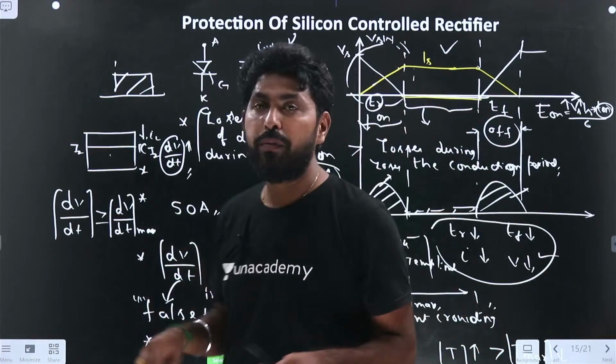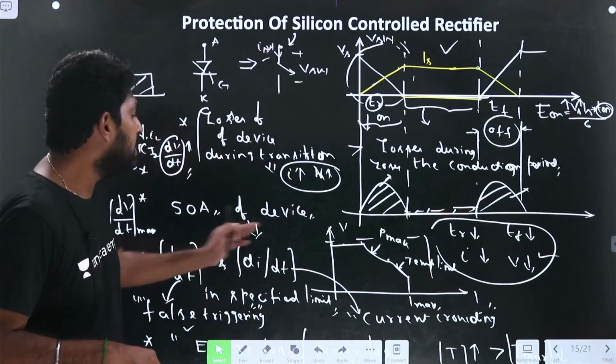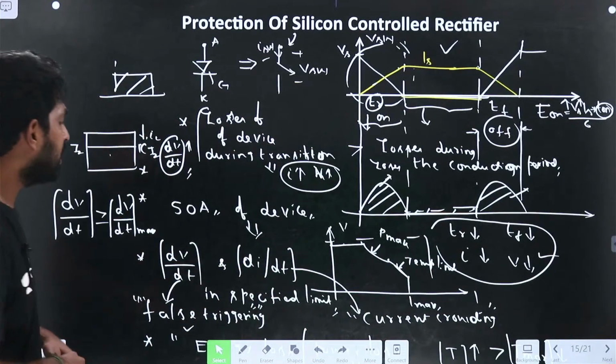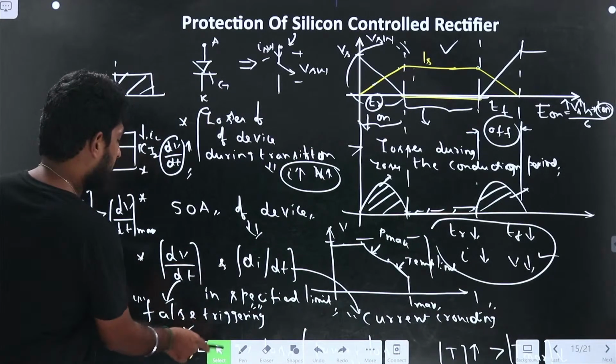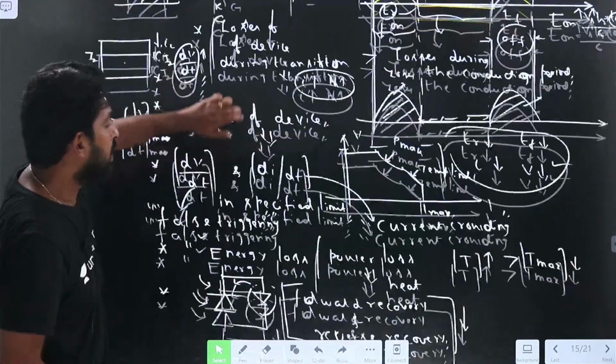Because of dV/dt, false triggering will happen. Because of di/dt, current grounding will happen. Right? So the next one.